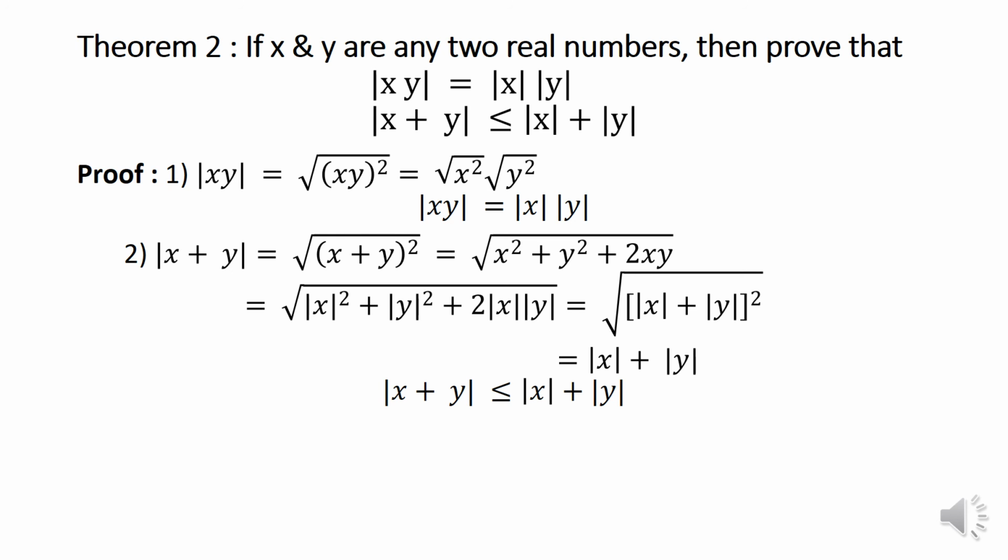Which is equal to the square root of modulus of x whole square plus modulus of y whole square plus 2 into modulus of x into modulus of y, which is the square root of modulus of x plus modulus of y whole square. The square and root cancel, and we get modulus of x plus modulus of y. Therefore, modulus of x plus y is less than or equal to modulus of x plus modulus of y.